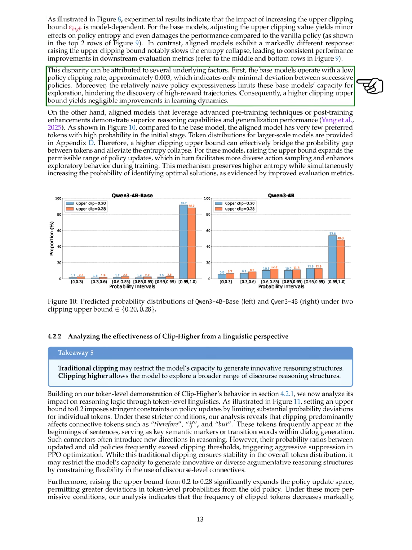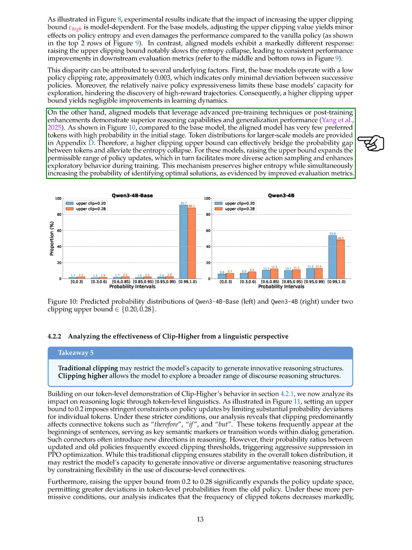This difference arises because base models operate with a low policy clipping rate, limiting their exploration capabilities and hindering the discovery of high reward paths. Therefore, a higher clipping upper bound yields little improvement in learning dynamics. Conversely, aligned models, which benefit from advanced pre-training or post-training techniques, show better reasoning and generalization. For these models, a higher clipping upper bound helps bridge the probability gap between tokens, alleviating entropy collapse and facilitating more diverse action sampling during training. This mechanism maintains higher entropy while increasing the likelihood of finding optimal solutions, as demonstrated by improved evaluation metrics.